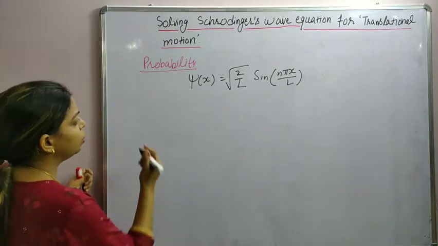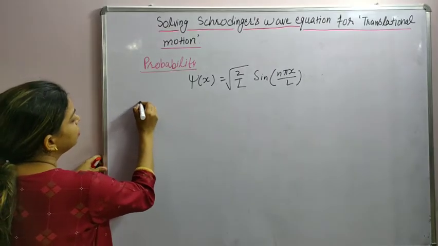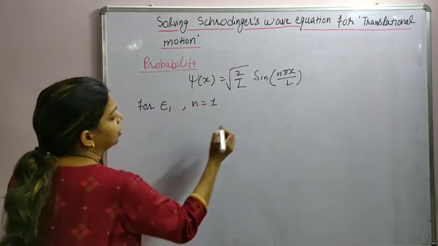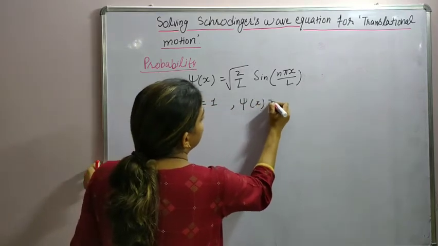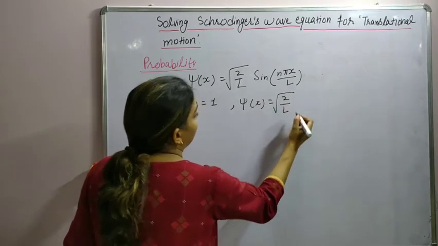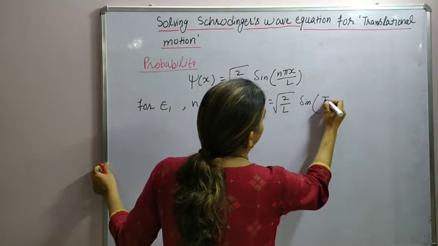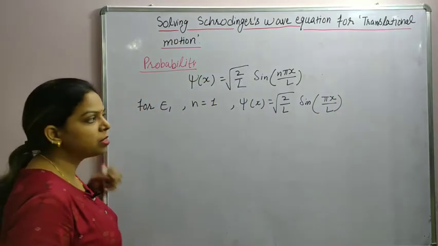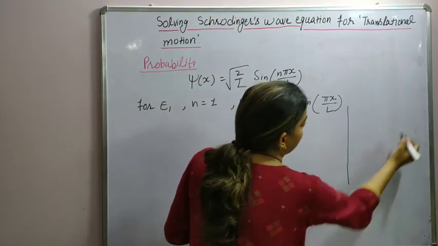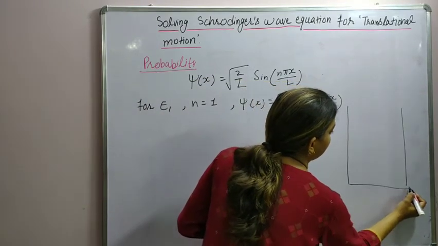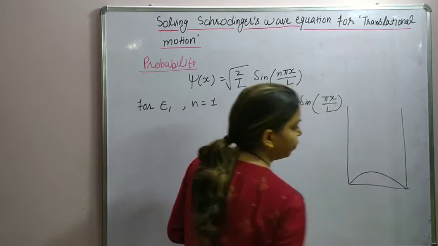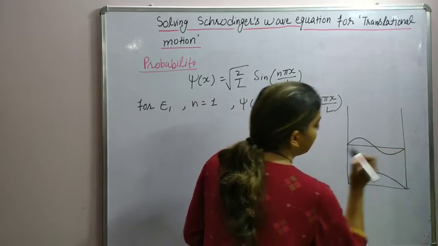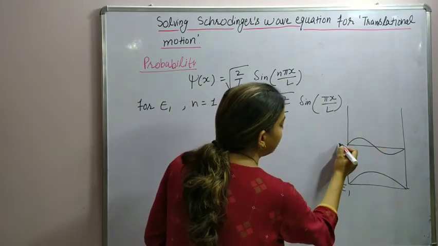Now for the first energy level, for E1, n is equal to 1, which means psi(x) is sqrt(2/L) sin(pi x / L). Generally the question comes like this; let me draw the energy level diagram again. In the first energy level we had this kind of curve. In the second energy level we have this kind of curve. This is E1, this is E2.